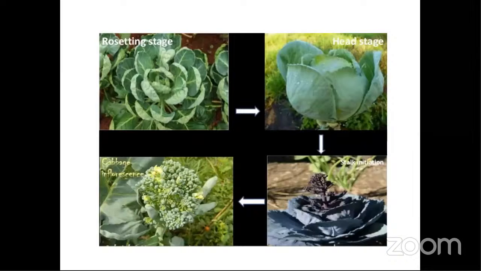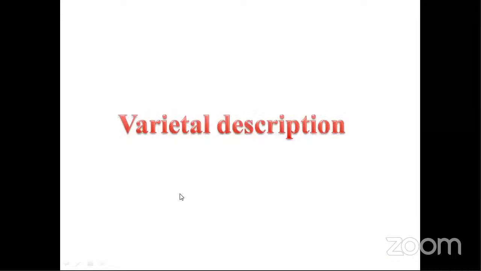Next, here we see the rosetting. You can see a rosette growth, all the club shaped growth, and here you see the head forming. Here the head is very small, like a button inside, and here we have a big head that is formed. This is the inflorescence, and this is stalk initiation, it's small, it starts and grows very long, and the flowers develop like this. So coming to the varietal description, we'll see what are the important varieties.